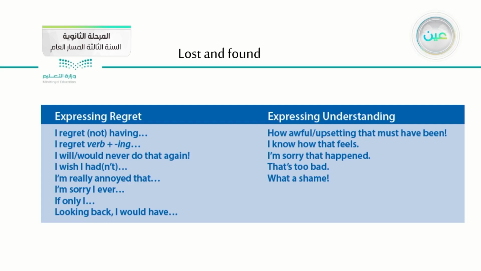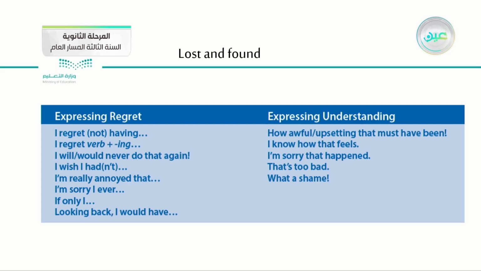I wish I hadn't. I'm really annoyed that. I'm sorry I ever. If only I, looking back, I would have. So you can use all these ways to express your regret. If we put them in sentences: I regret, for example, not visiting my parents.